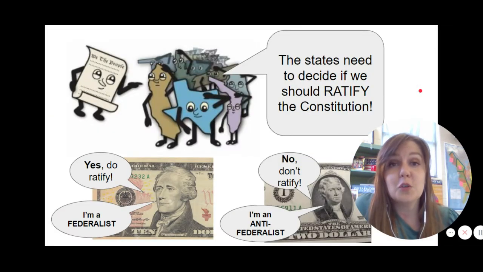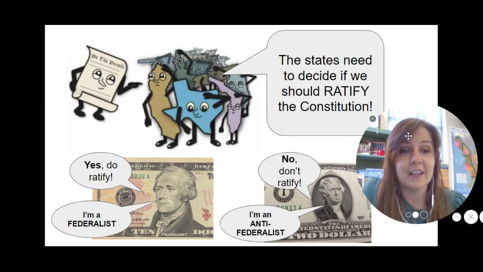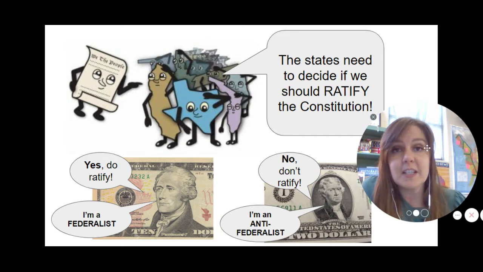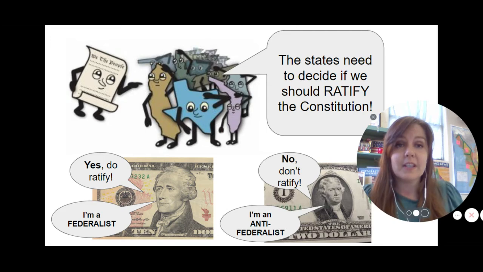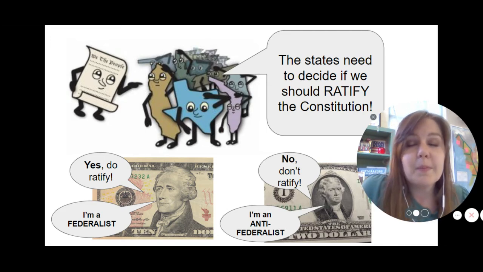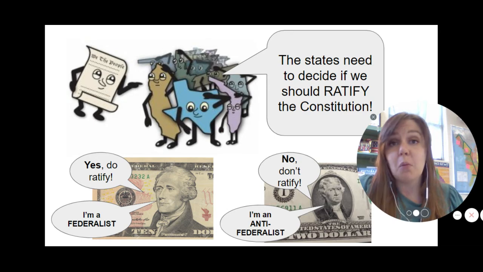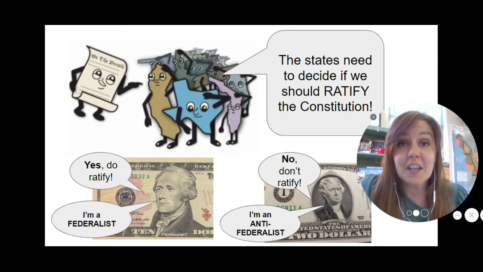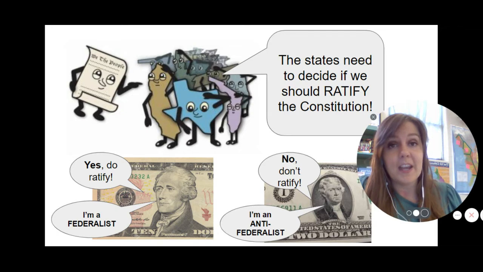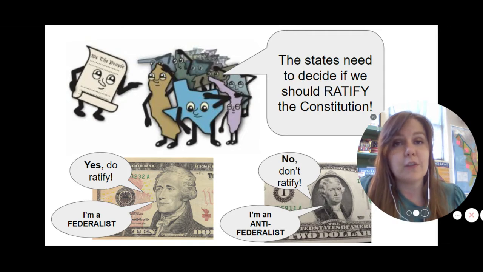Well, turns out there are two opposing sides to ratifying the Constitution. So as these 13 states decide on whether or not they want to approve and ratify the Constitution, the two sides that grow are the Federalists and the Anti-Federalists. So people who call themselves Federalists say, yeah, we love the Constitution. We wrote it really well in that convention. Let's ratify it. Let's make it the law of the land. Let's go. The Anti-Federalists, they are a little bit more hesitant and they are against the ratification of the Constitution and say, no, we need to make a few more changes before we let this Constitution become the law of the land.